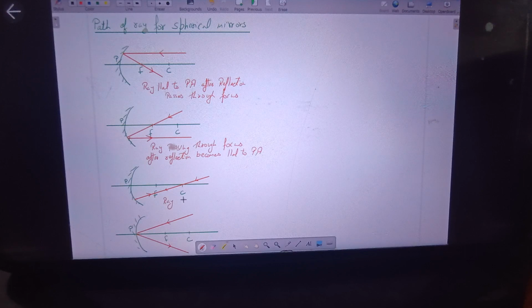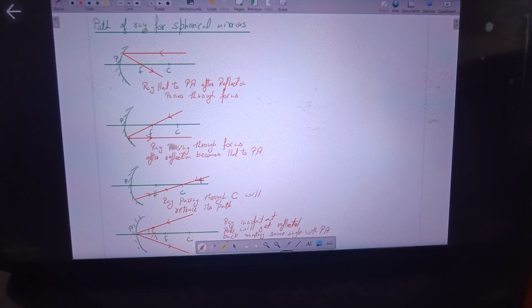Ray passing through center of curvature will retrace its path. And a ray incident at pole will get reflected back, making same angle with principal axis. I hope all these 4 points are clear.